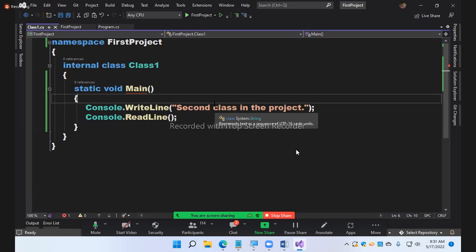So what is the problem? The problem is that multiple entry points are there. Where should I start now? How many entry points are there? Two entry points. Where should I start? Imagine you purchase a new machine that has two start buttons. Now you are confused and worried about which button to click.